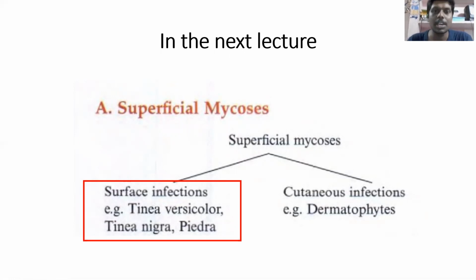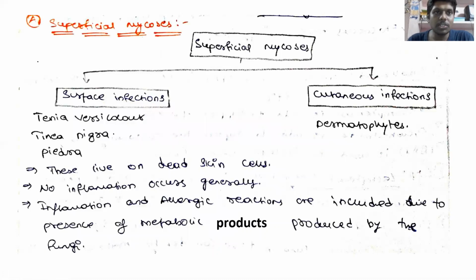We have three important clinical conditions: tinea versicolor, tinea nigra, and piedra. These three diseases are caused by different types of fungi. Let us see what each of them is.